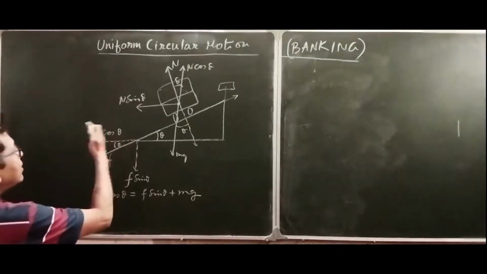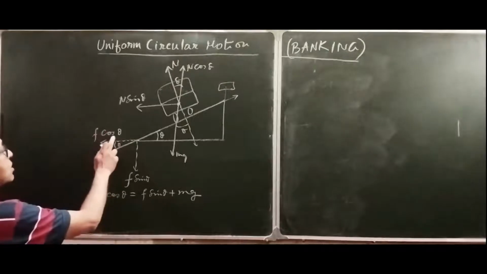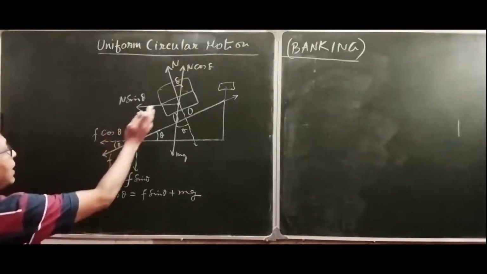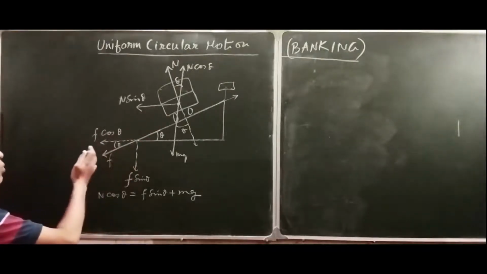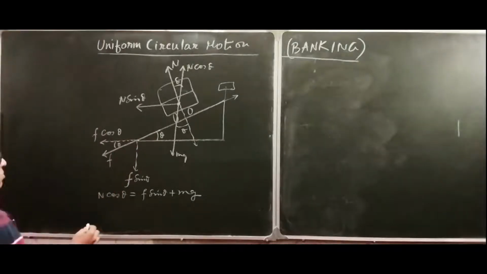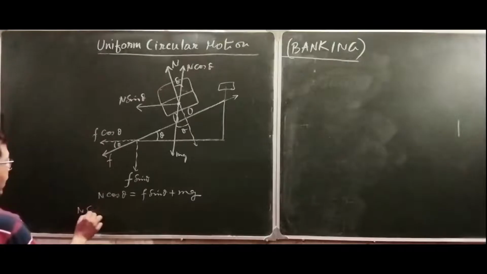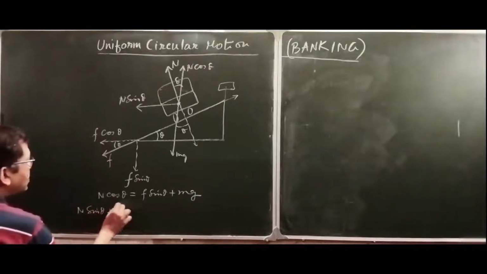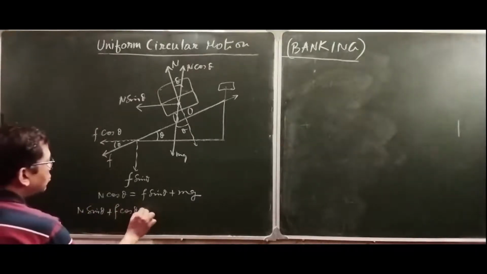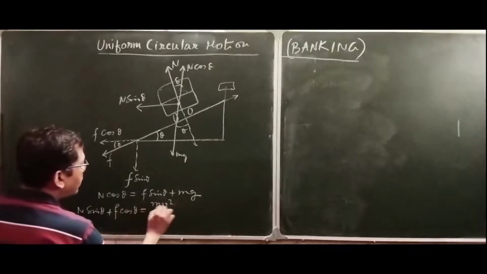Also in the left hand direction, n sin theta and f cos theta, and these two forces together will provide the necessary centripetal force. So n sin theta plus f cos theta together is equal to mv square by r.